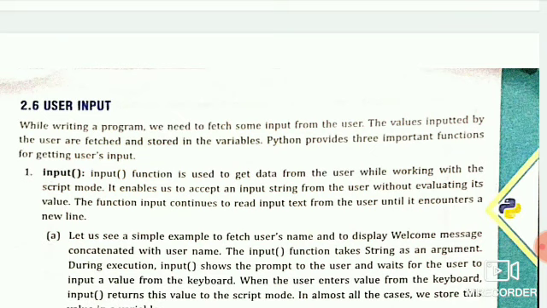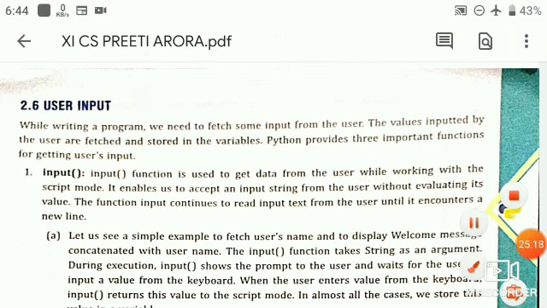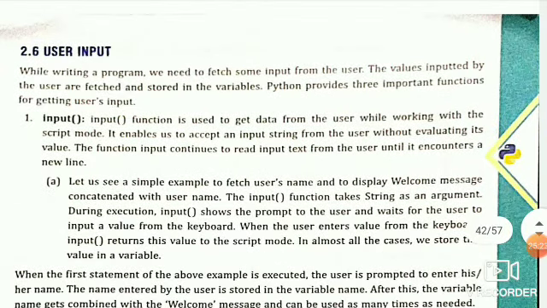Python provides three important functions for getting user input. So there are three functions for input. First is the input function. The input function is used to get data from the user while working in script mode. This function works only in script mode. So you cannot use the input function in Python interactive mode.